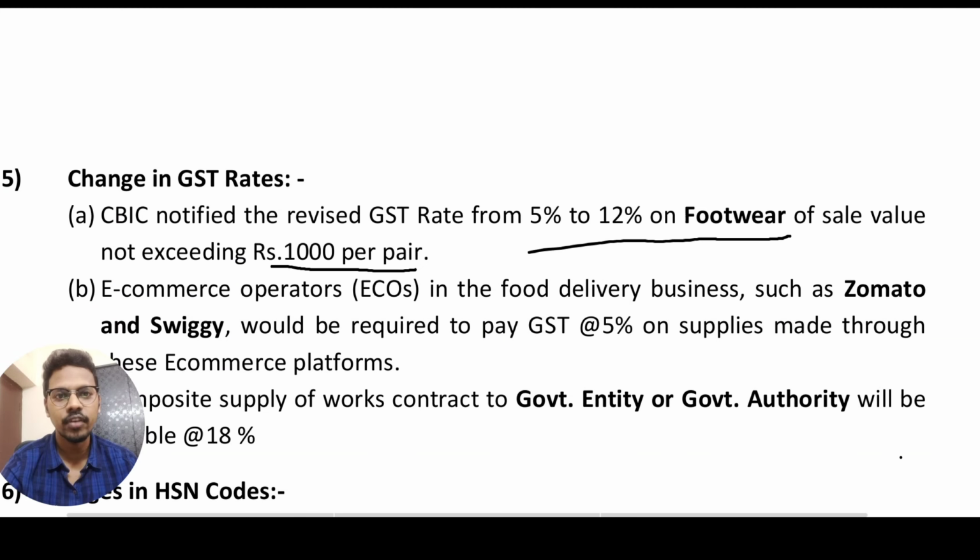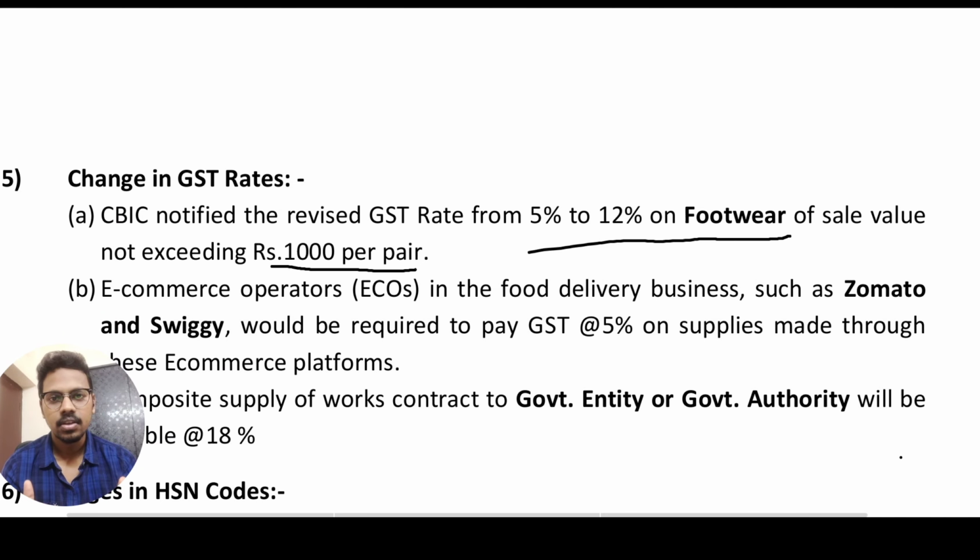So in case of e-commerce operators, if you are selling food through e-commerce like Swiggy or Zomato or any other food apps, now the liability to pay the collected 5% GST amount on the food is shifted from restaurants to these food apps.